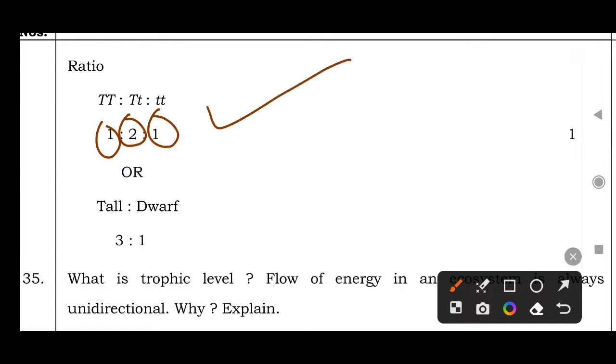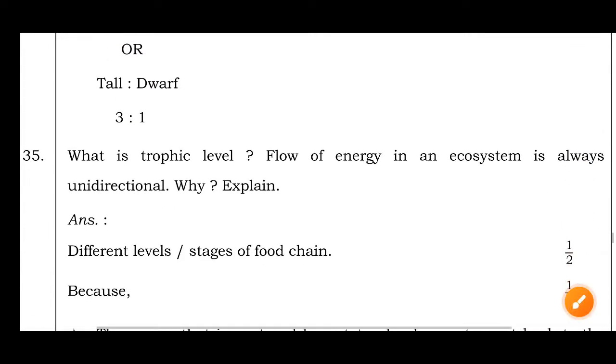This is called the genotypic ratio. Then the phenotypic ratio: tall 3, dwarf 1. Tall 3 is to 1 is the phenotypic ratio.